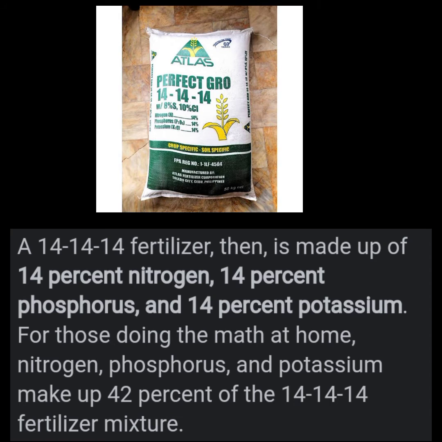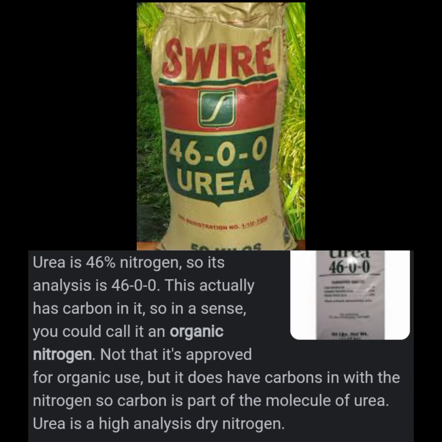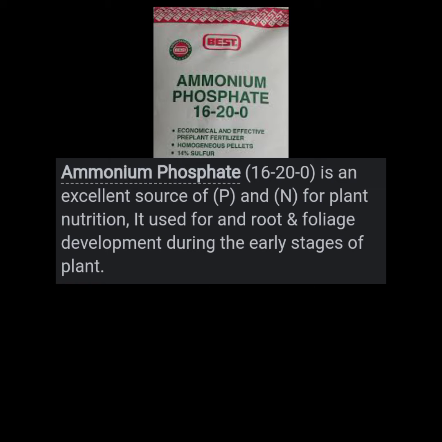An example of this is a 14-14-14 fertilizer. It is made up of 14% nitrogen, 14% phosphorus, and 14% potassium. Next is urea, which is 46% nitrogen. Its analysis, 46-0-0, actually has carbon in it, so you can call it organic nitrogen. And ammonium phosphate, 16-20-0, is an excellent source of phosphorus and nitrogen for plant nutrition. It is used for root and foliage development during the early stage of the plant.